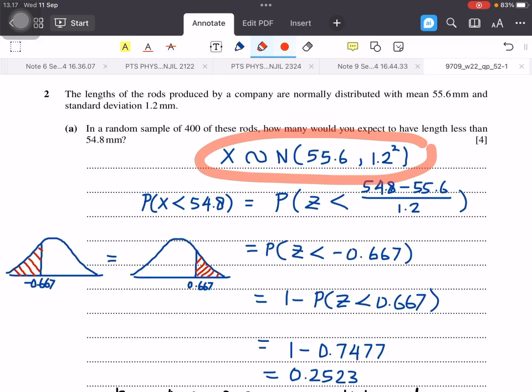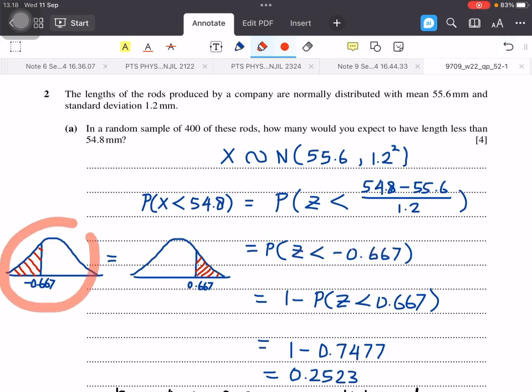First, X is normally distributed with mean 55.6 mm and standard deviation 1.2 mm. So we write the probability X less than 54.8, and we change X into Z value using the formula X minus mu divided by sigma, which is X minus 55.6 divided by 1.2. So it will be probability Z less than negative 0.667.